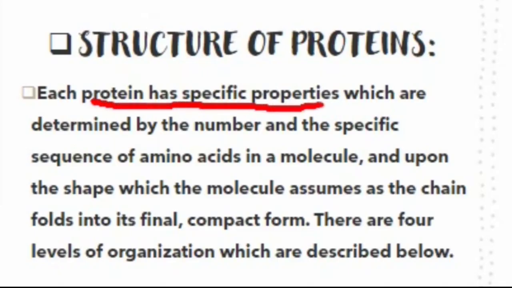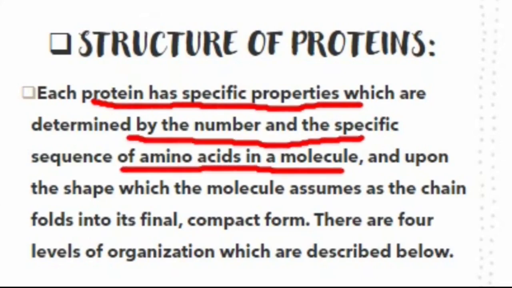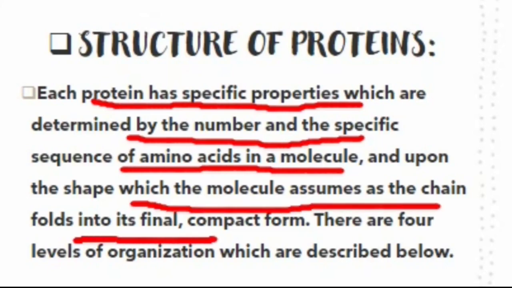Protein has specific properties which are determined by the number and specific sequence of amino acids in a molecule, and by the shape which the molecule assumes as the chain folds into its final compact form.